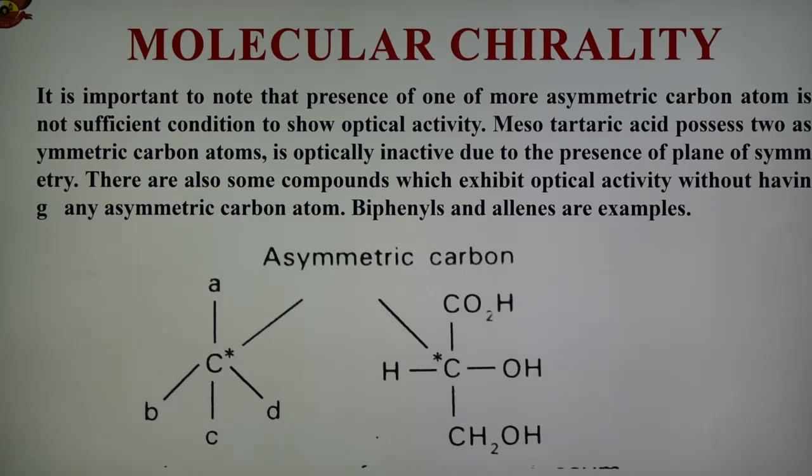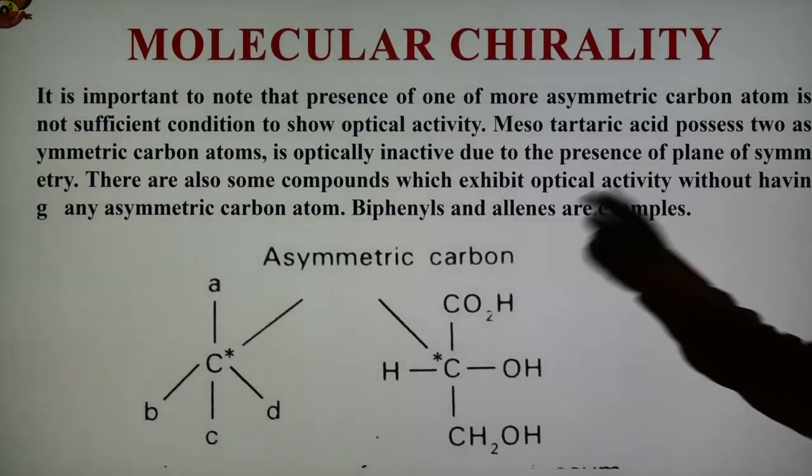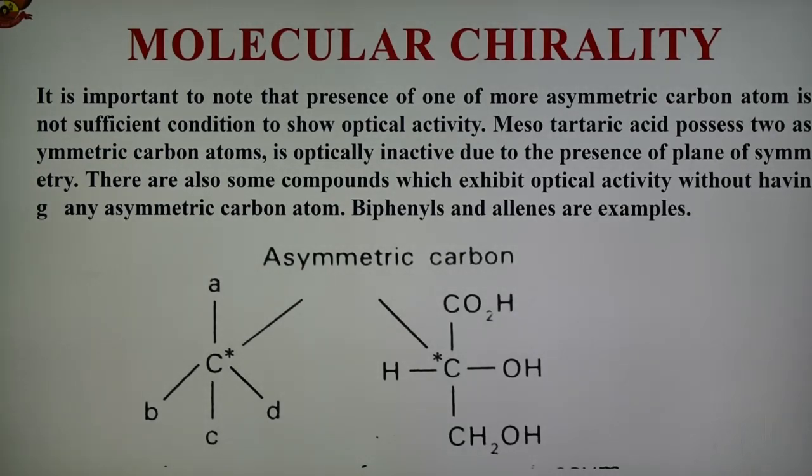For example, meso-tartaric acid has 2 asymmetric carbon atoms, but it is optically inactive because of the presence of a plane of symmetry. As we have seen yesterday also, in the presence of an element of symmetry or plane of symmetry, the molecule is achiral and therefore optically inactive. There are also some compounds which exhibit optical activity without having any asymmetric carbon atom. Some examples of this type are biphenyls and allenes. So this is about molecular chirality.